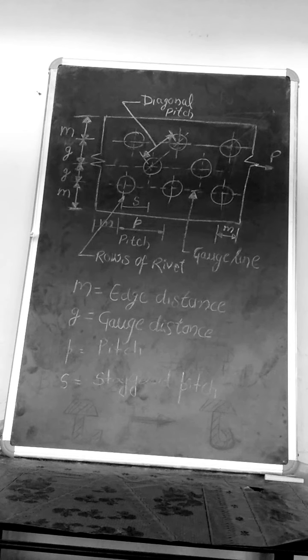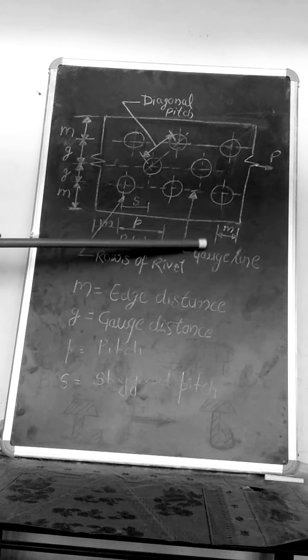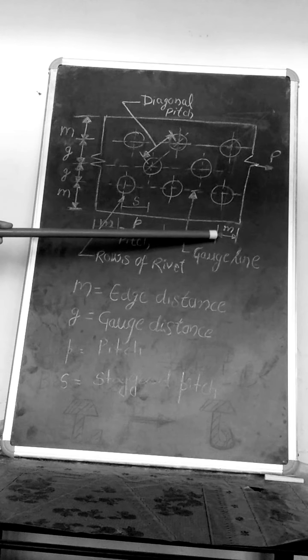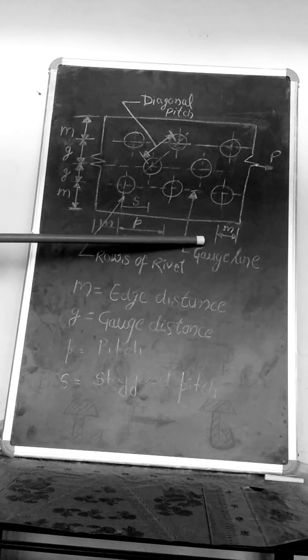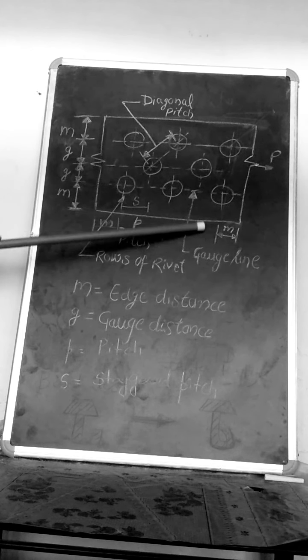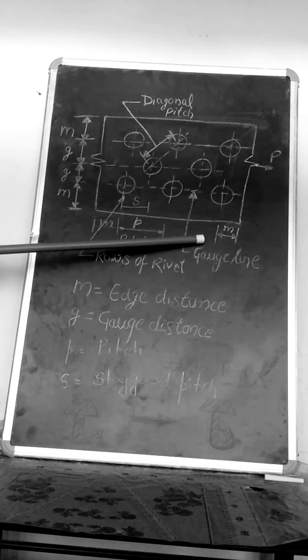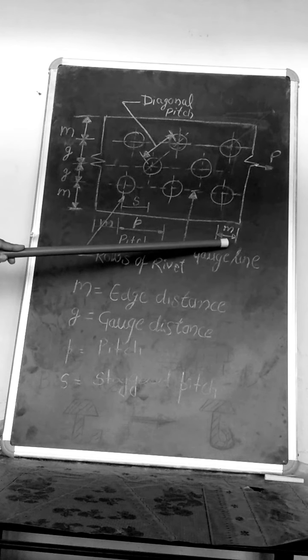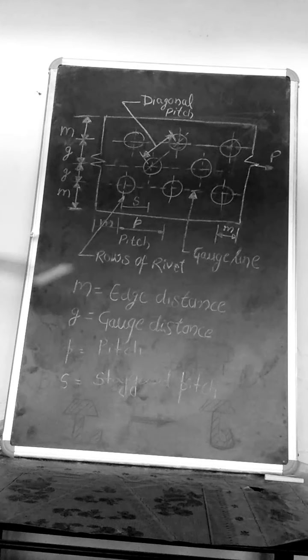Edge distance. The margin distance from the center of the last rivet to the edge of the member or cover plate is called margin or edge distance. Here in this diagram, M is shown. It is the distance from the center of the last rivet to the edge of the member or the cover plate.